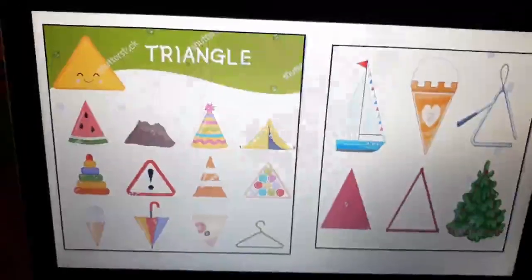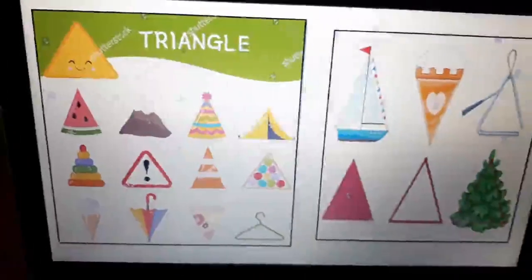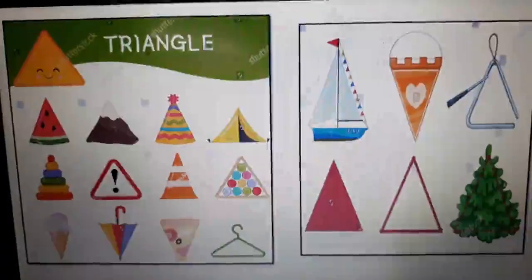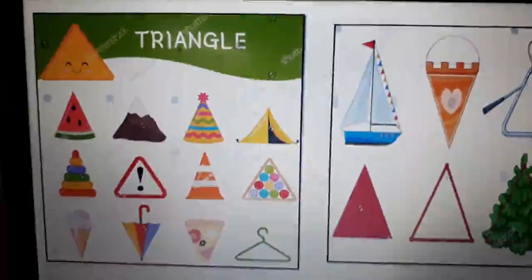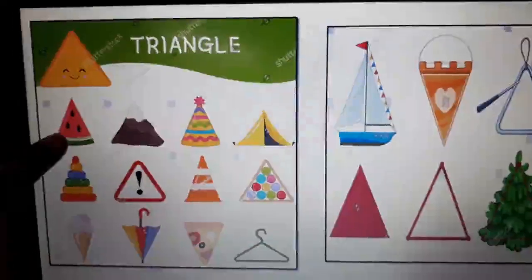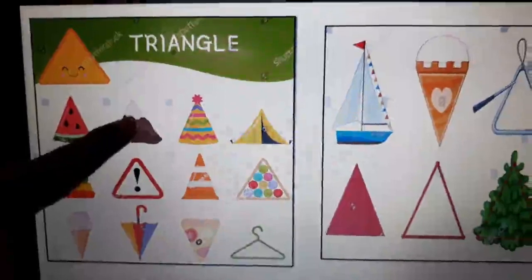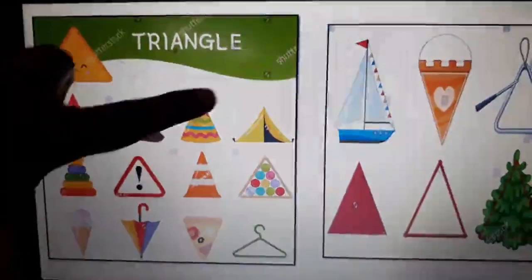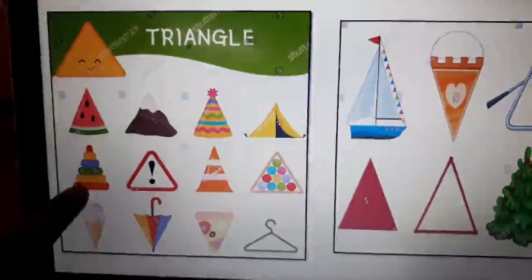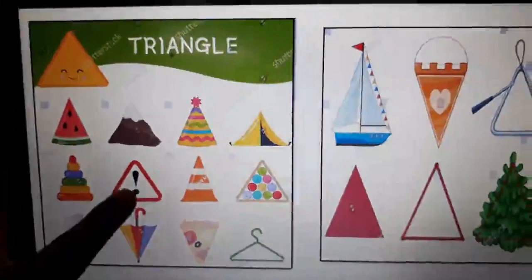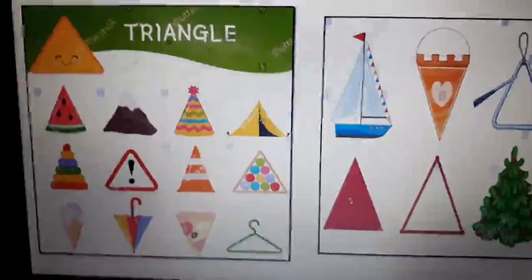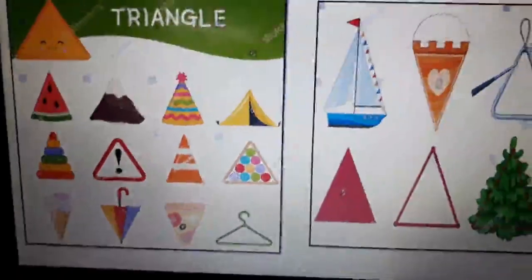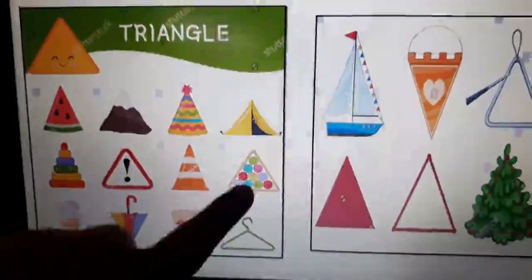Now next we have the triangle shape. What is a triangle shape? Which are the objects that are triangle in shape? Slice of watermelon, then mountain, birthday cap, tent. Then this is a stack game for toddlers. This is the signboard. And what are these? Cones. You will find these cones on the road where some construction or repair work is going on. Clear? Again, these are balls kept in a triangle.